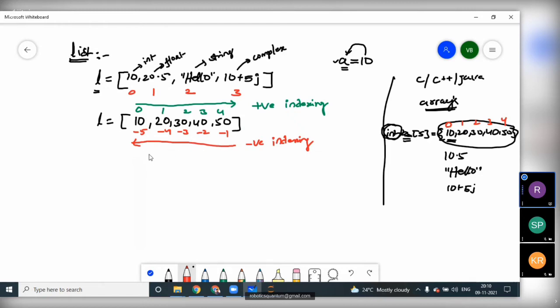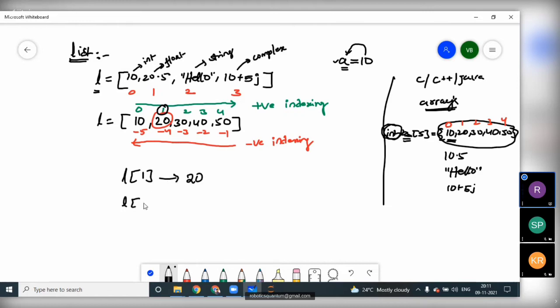If you want to access the elements of the list, what is the meaning of accessing? If I want to get the value 20 from the given list L, how can we access that? We will access this with the help of indexing only. L of what is the index value? Positive indexing value 1: L of 1 gives the value 20.